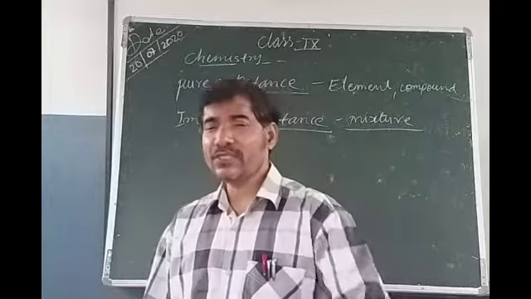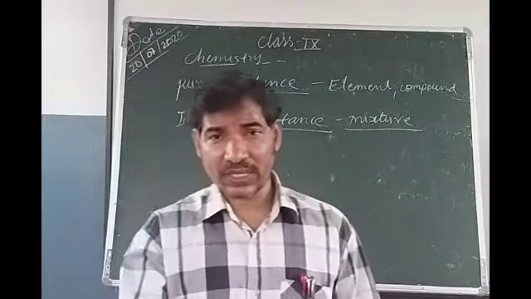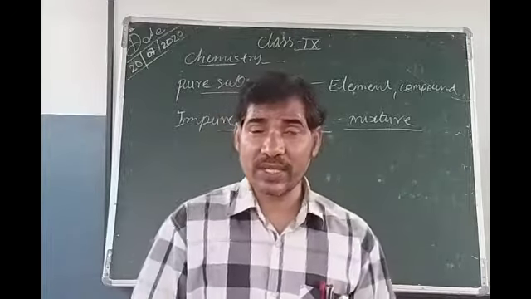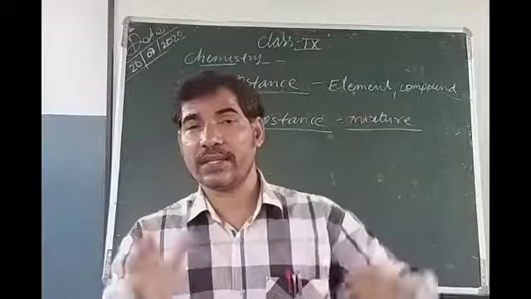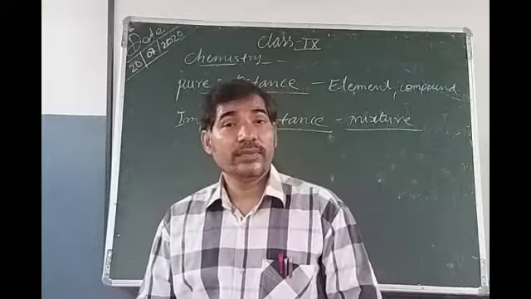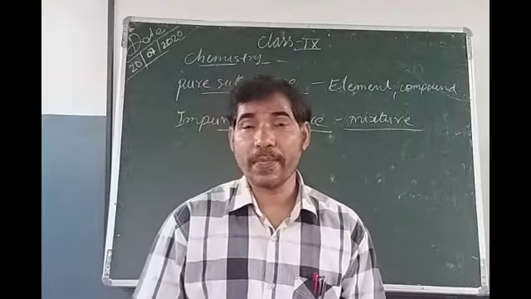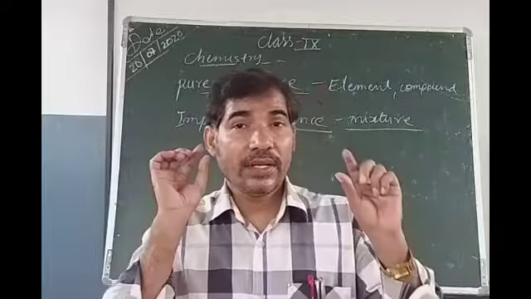Now, we have seen what the differences are between homogeneous and heterogeneous mixtures, what compounds are, and what mixtures are. Now we will see what the differences are between compound and mixture. Listen, first you can say the definition.